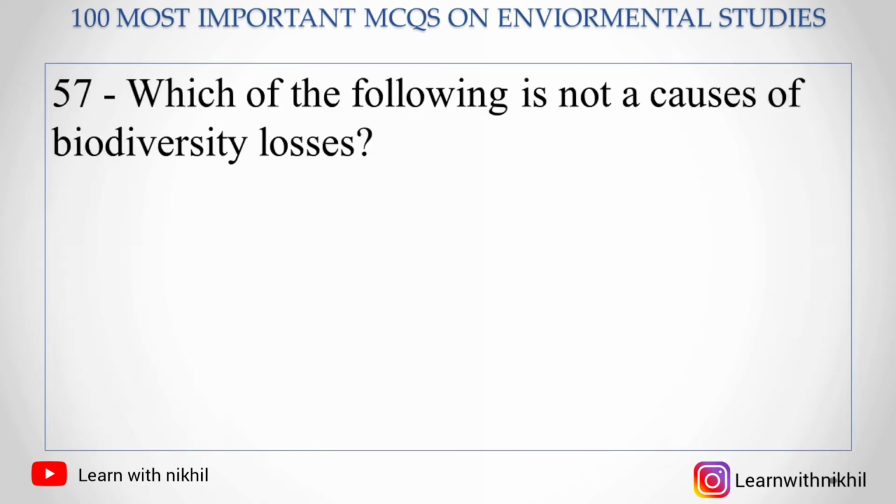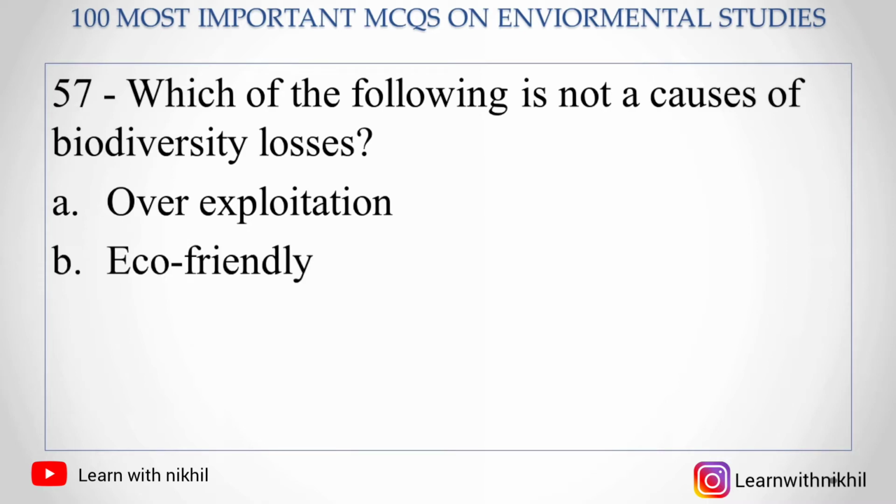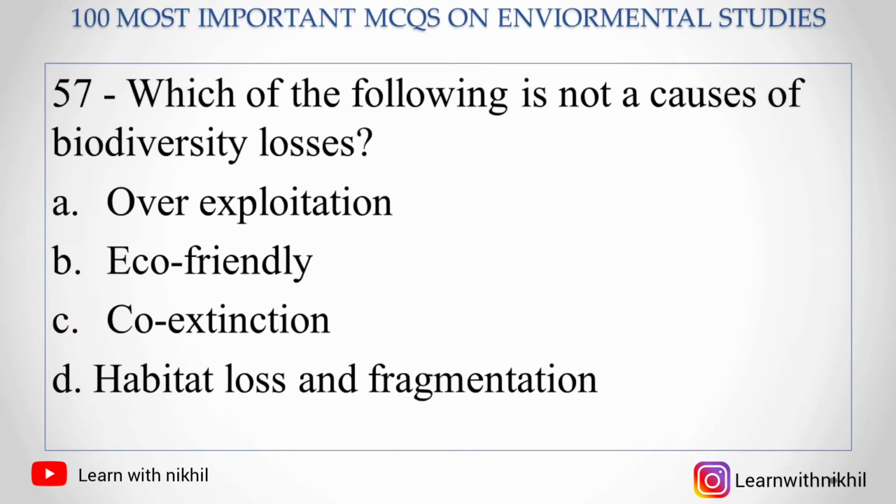57. Which of the following is not a cause of biodiversity loss? A. Overexploitation, B. Eco-friendly, C. Co-extinction, D. Habitat loss and fragmentation. The right answer is obviously eco-friendly. Others are the causes of biodiversity loss.